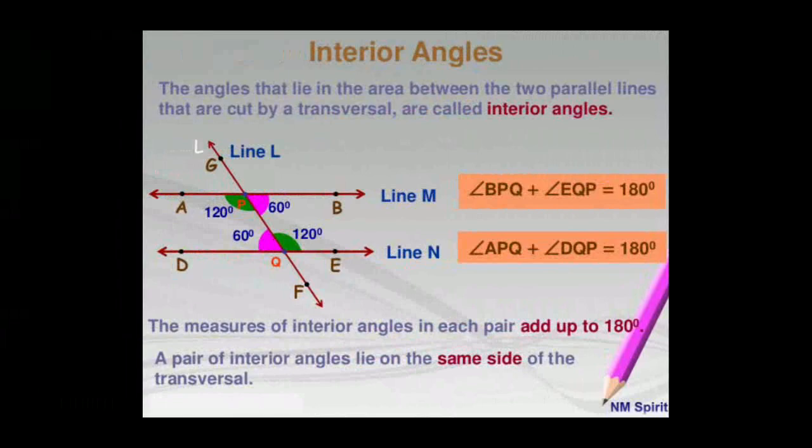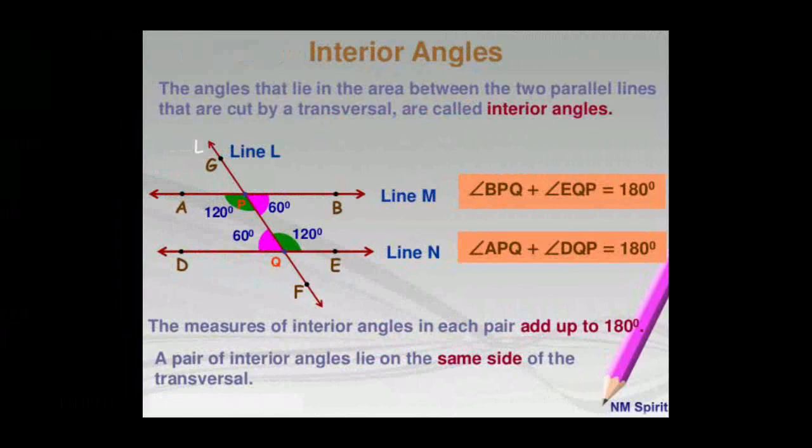That is, they are alternate interior angles. We've already studied that if two lines are parallel, alternate interior angles are equal. So both are represented by green color. They are the same. In the same way, the next angle Q. They are represented by the same color. Both are 60 degrees. Not only that one, yes dear children, what about angle BPQ and PQE?